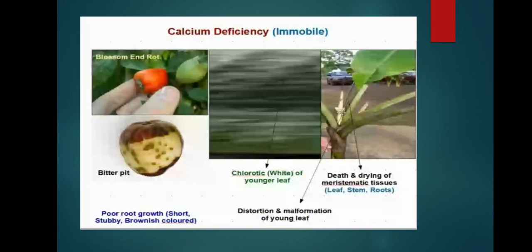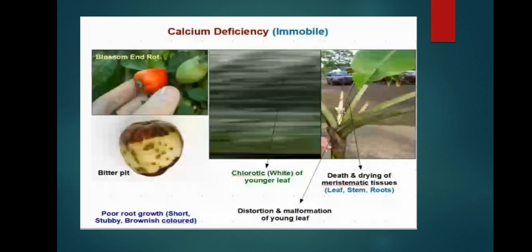Next, calcium deficiency. The main calcium deficiency disorder is blossom end rot. It is mainly seen in tomato and capsicum. This is mainly a physiological disorder. Next, bitter pit in apple, and chlorosis of younger leaves.